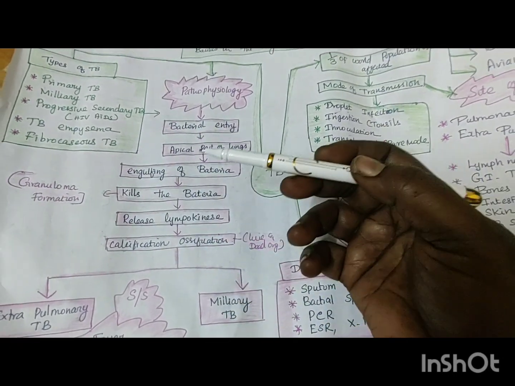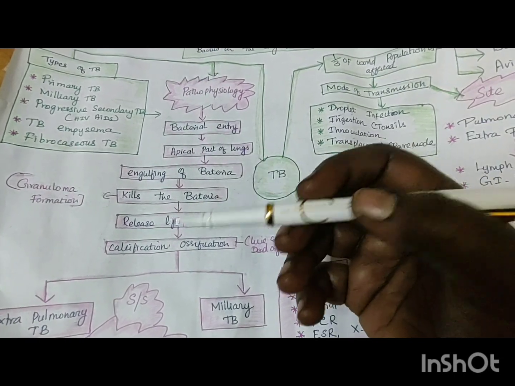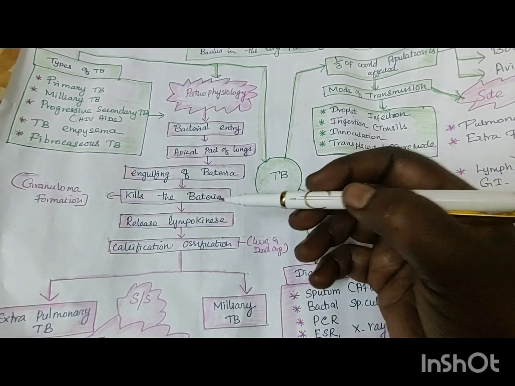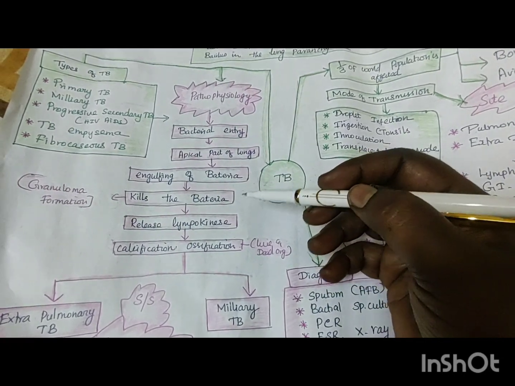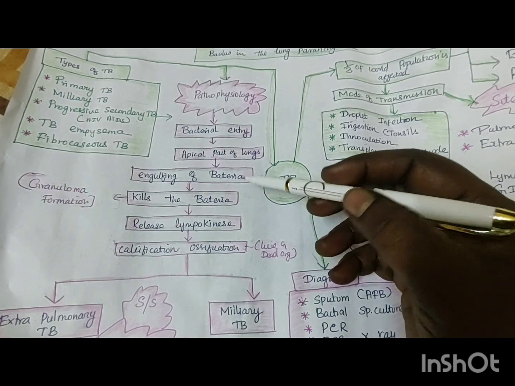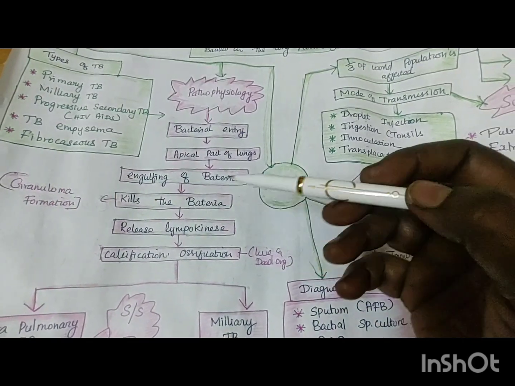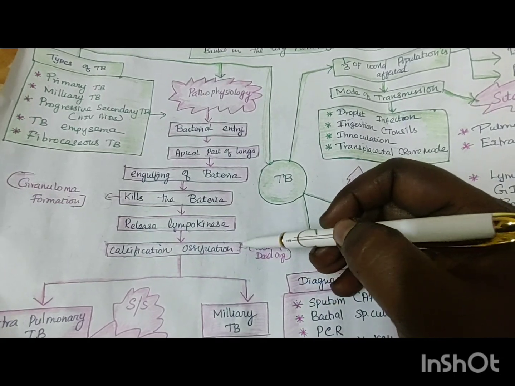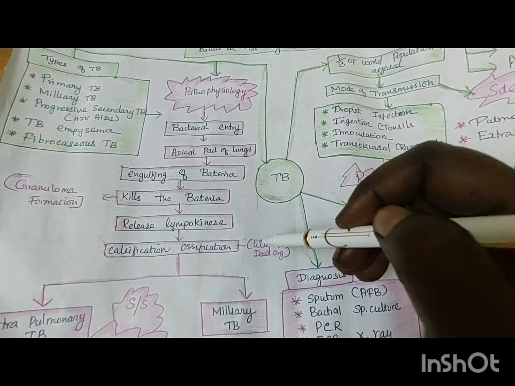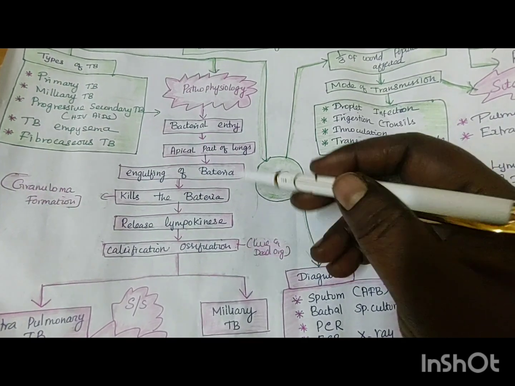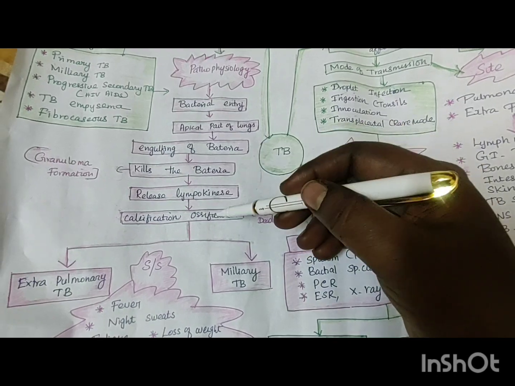After the fight between the bacteria and the WBC, what will happen? This fluid also will have dead as well as live mycobacterium. Correct or not? Then this killed bacteria, afterwards it will be forming. Then what will happen? Release of lymphokines and at last calcification will take place. If you see in the lungs, calcification is visible in the X-ray. So this pathophysiology is mainly happening in the lung parenchymal tissues.